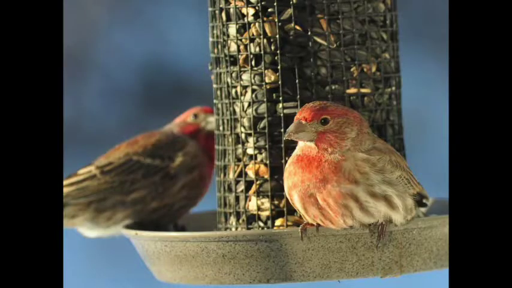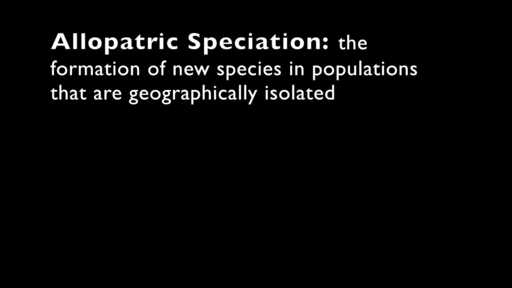But why would two populations within the same species stop interbreeding? If the populations are separated by a barrier, they would not be able to mate. This is known as allopatric or geographic speciation. Allopatric speciation is defined as the formation of new species in populations that are geographically isolated.